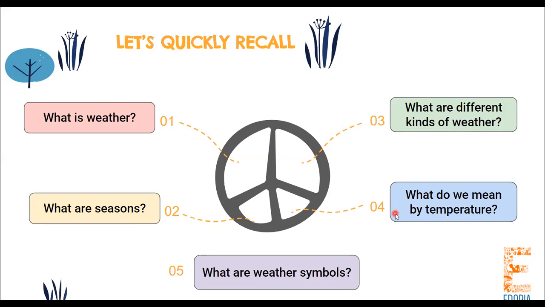And then what do we mean by temperature? We measure the weather in terms of temperature. So how do we measure the temperature? In terms of degree centigrade. So for example, what is the weather like today? We can say it is 20 degree centigrade. So that is how we say and read the weather. And finally, we talked about weather symbols. Weather symbols are basically pictures or drawings that tell us what the weather is actually like.